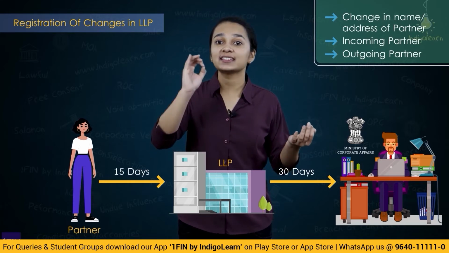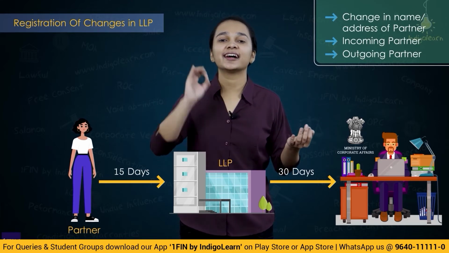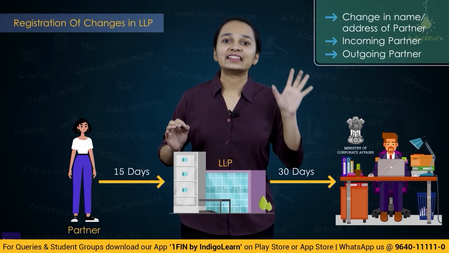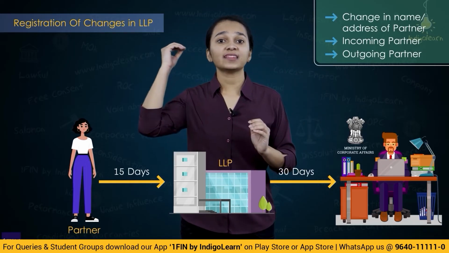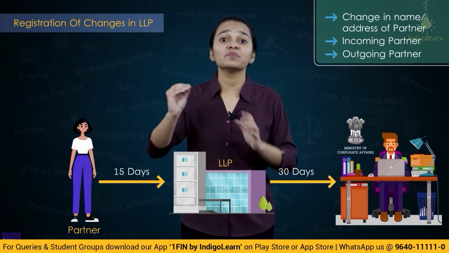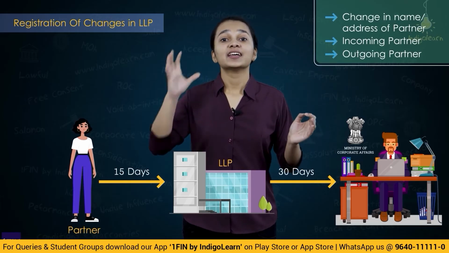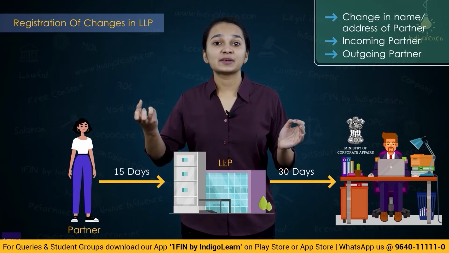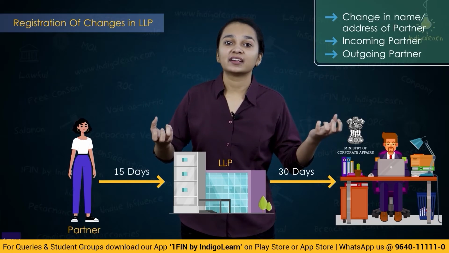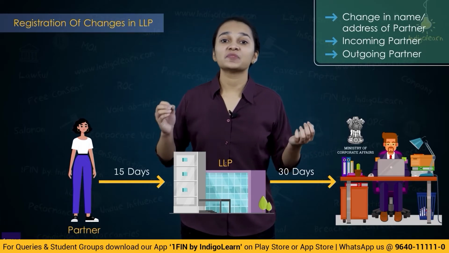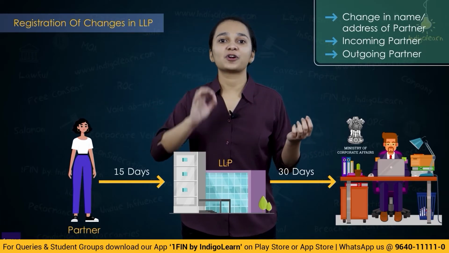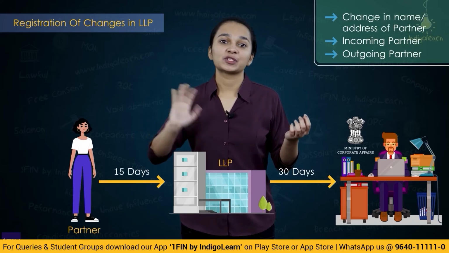And for this also there is a time limit, and the time limit here again is 30 days. So LLP shall inform the registrar within 30 days from that particular change.